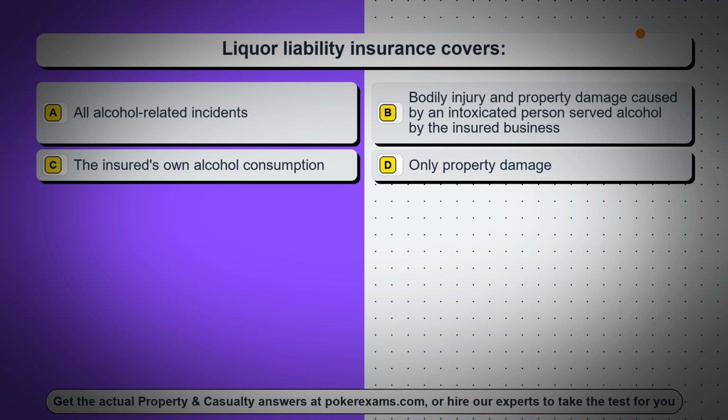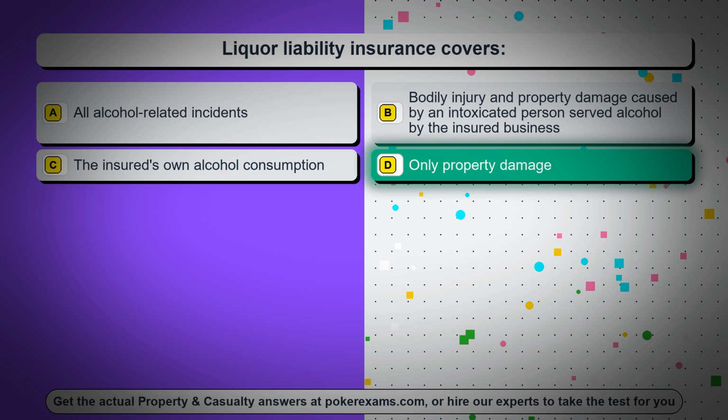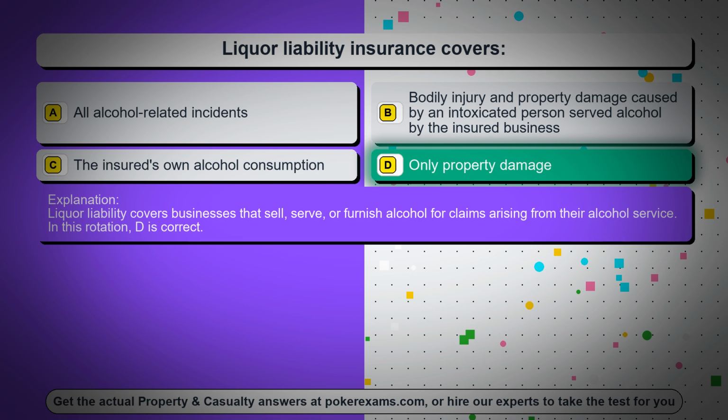Option C, the insured's own alcohol consumption. Option D, only property damage. The correct answer is option D, only property damage. Liquor liability covers businesses that sell, serve, or furnish alcohol for claims arising from their alcohol service. In this rotation, D is correct.